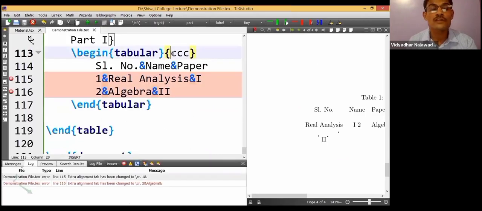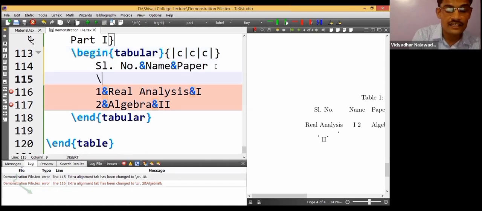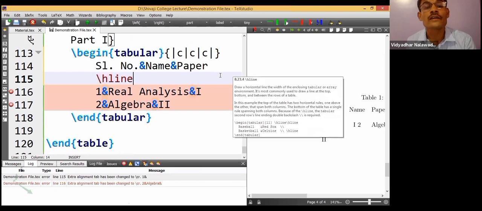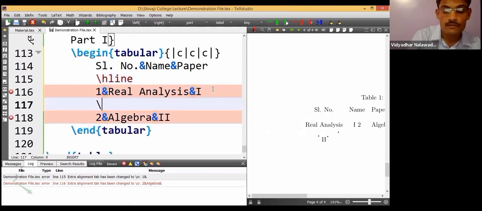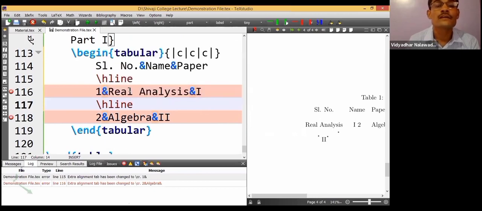See, it has appeared like this. Table 1, papers in MSc Mathematics. We have to correct it a lot. If I want borders for that, a vertical line before every c and after every c. We want horizontal borders also. So enter and give \hline, meaning horizontal line. After every row, backslash hline, horizontal line. Okay, fine.